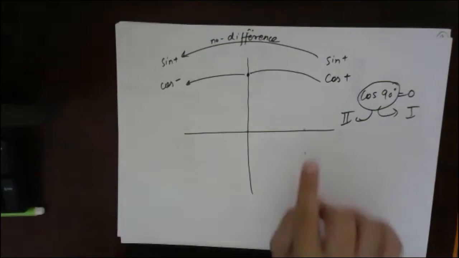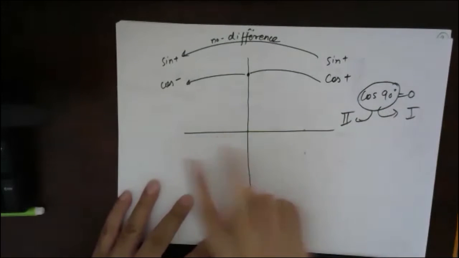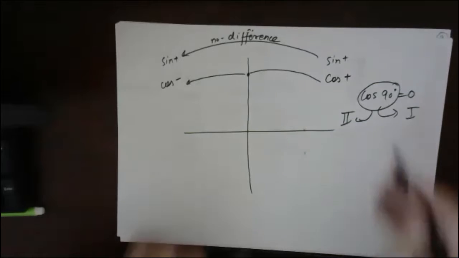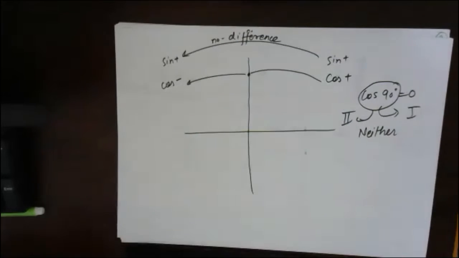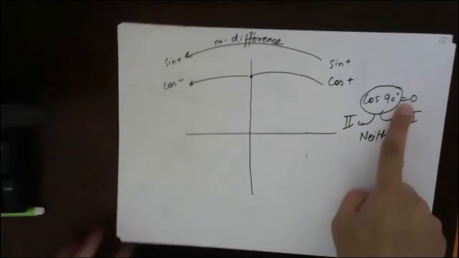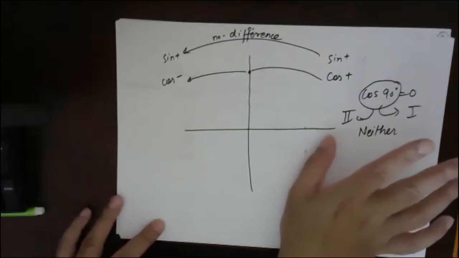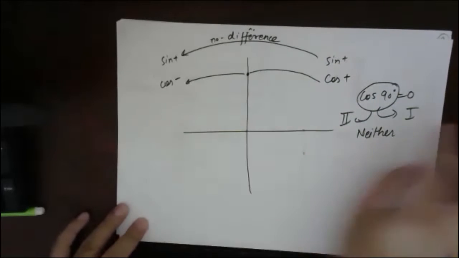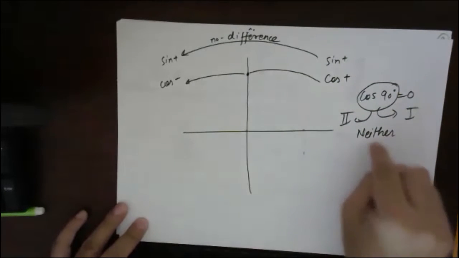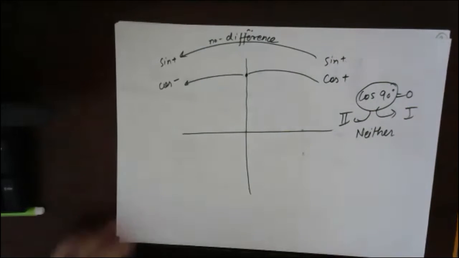Somebody is asking, sir, should I take cos 90 in both? Yes, you can take it in both or neither. Both are correct answers. Even if we take neither, 0 belongs to neither plus nor minus. Everybody understood this part? If somebody thinks it should be both, you can take it as both. If somebody wants to take neither, that is also correct.